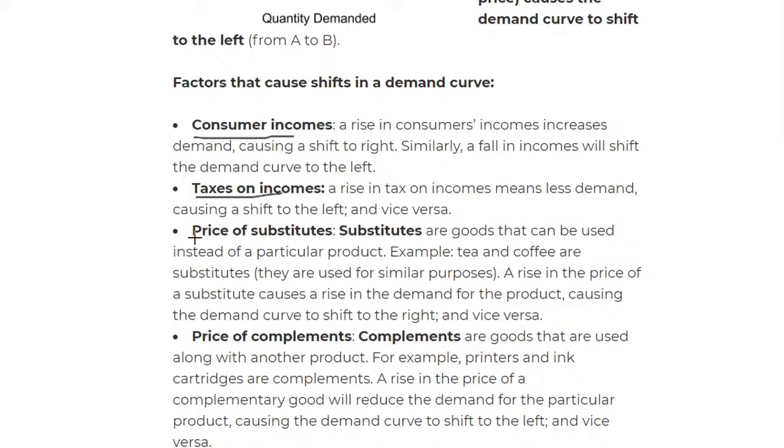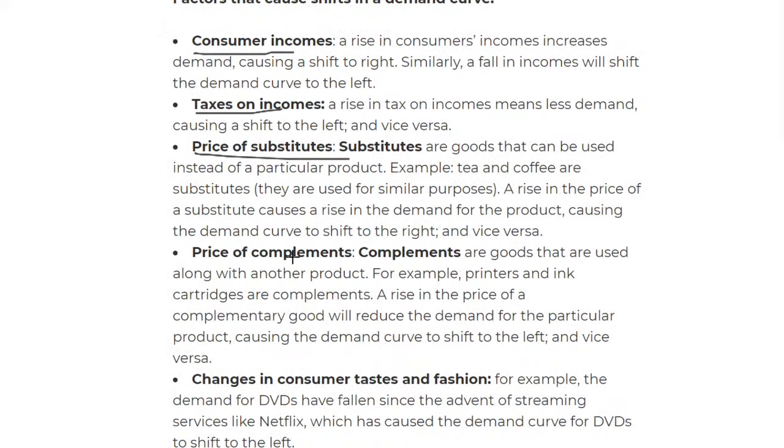We then move on to the price of substitutes. Substitutes are basically goods that can be used instead of a particular good. They can be called alternatives. An example is coffee and tea. Now, of course, some people will hate me saying this, but coffee and tea are similar. So if the price of coffee increases, then just go to the tea.